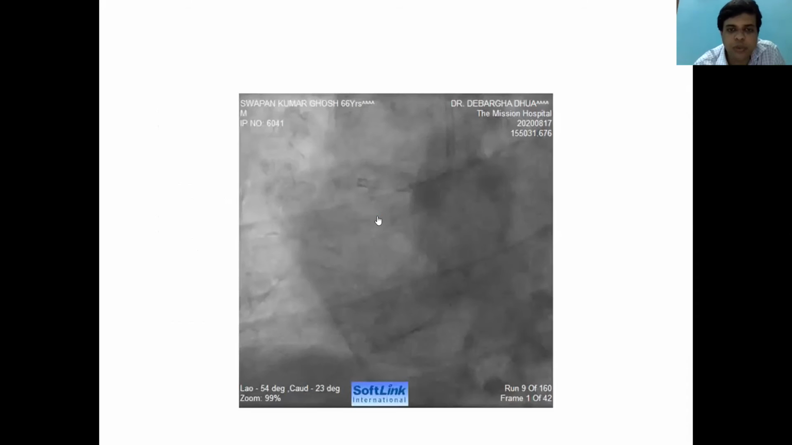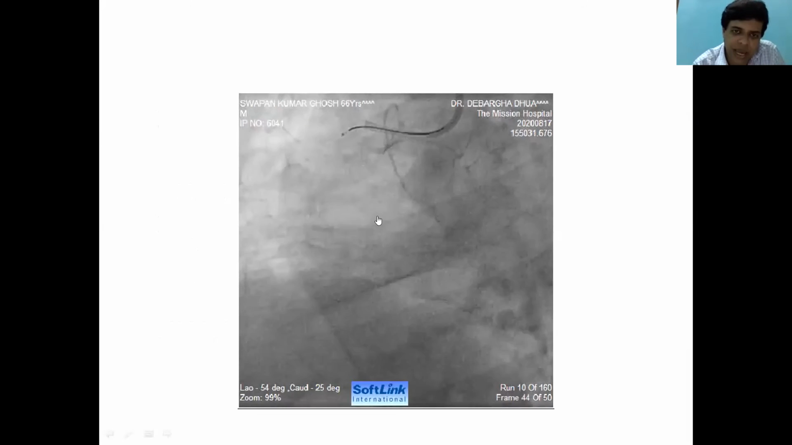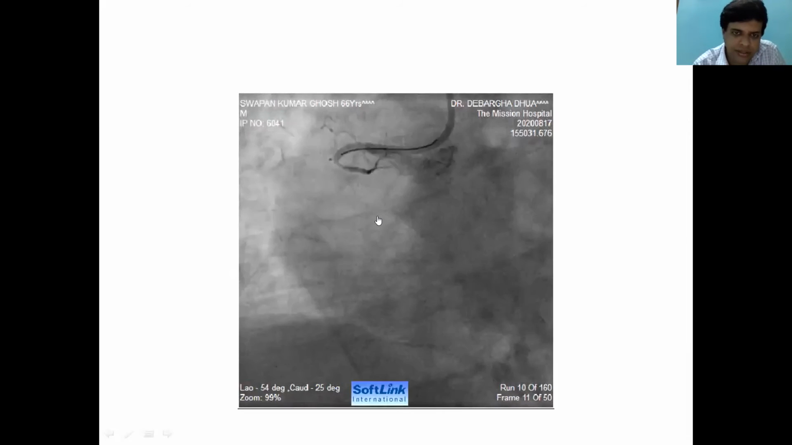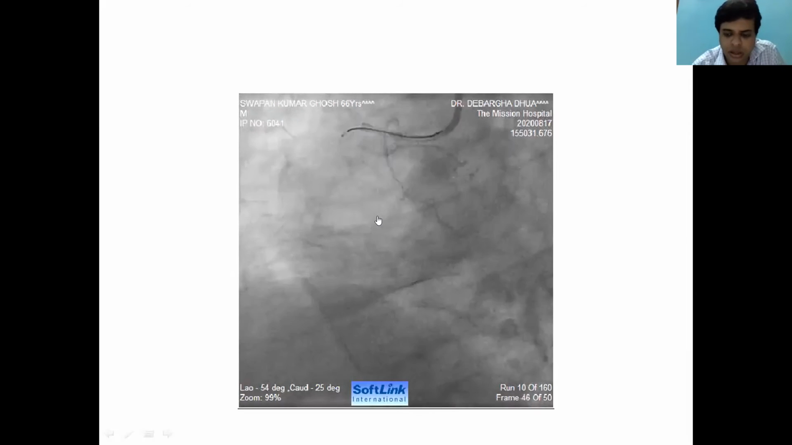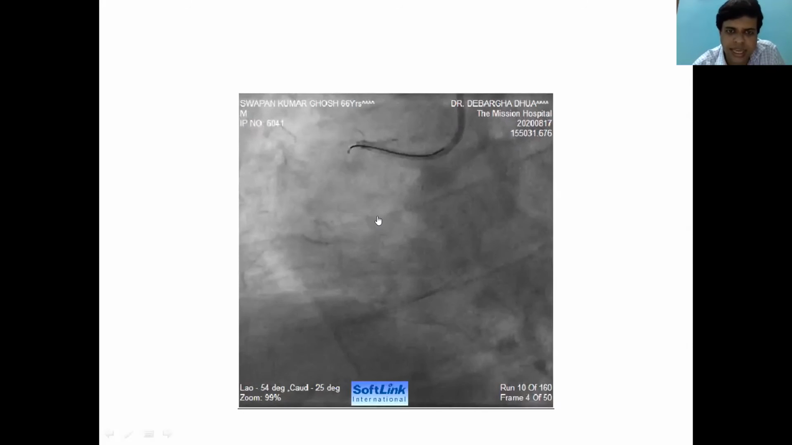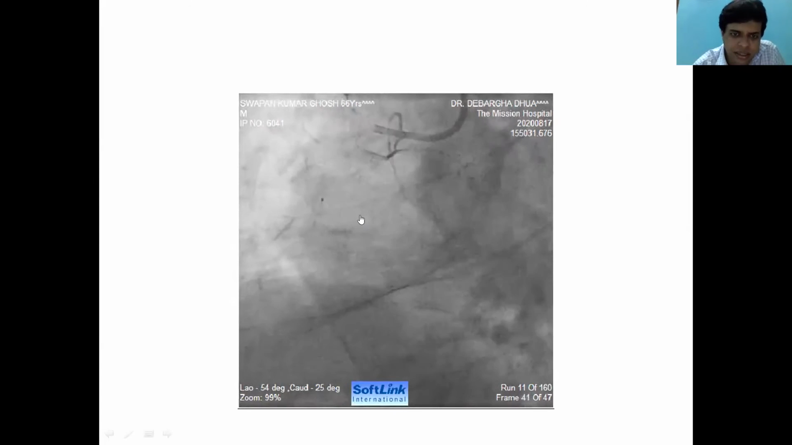Then we tried to open the RCA with the help of a Fielder XT wire, but we were unsuccessful. Then we took a Runthrough Intermediate wire with the help of a microcatheter, which is a Fine Cross in this case. And we successfully crossed that lesion. This is the Fine Cross.